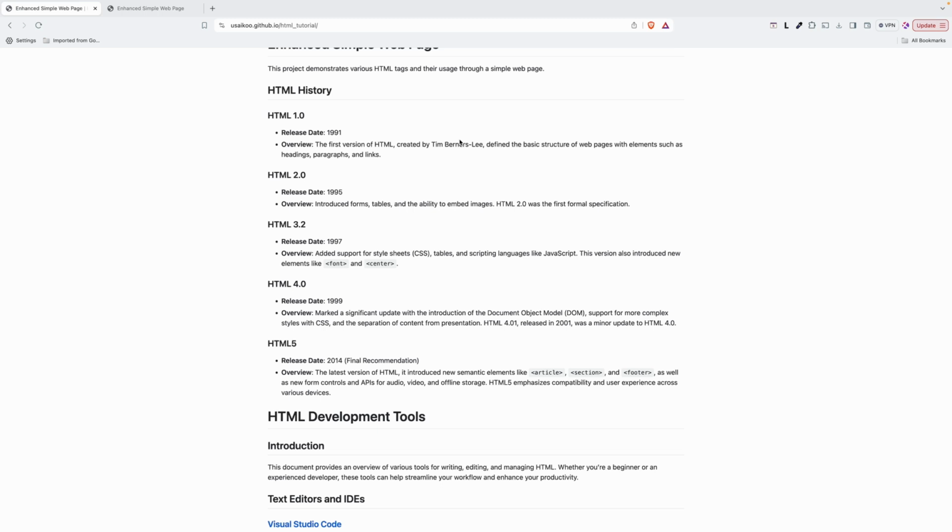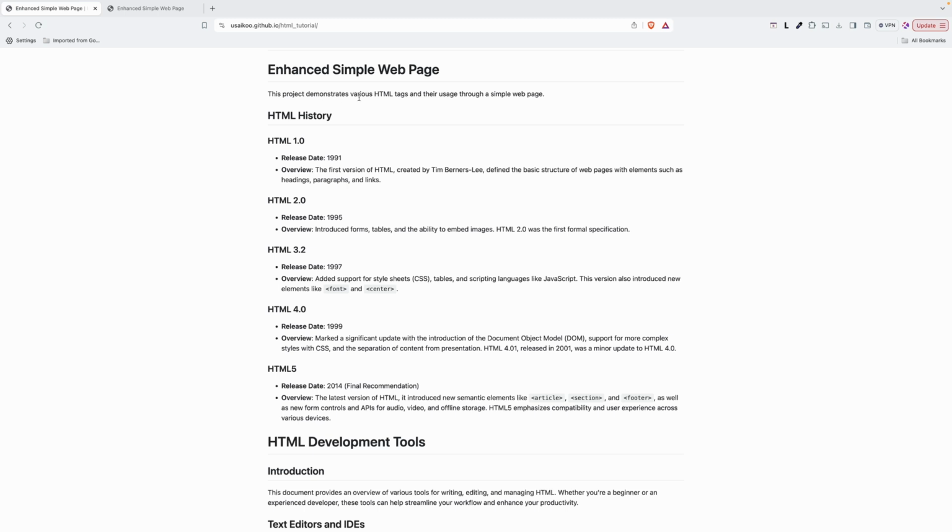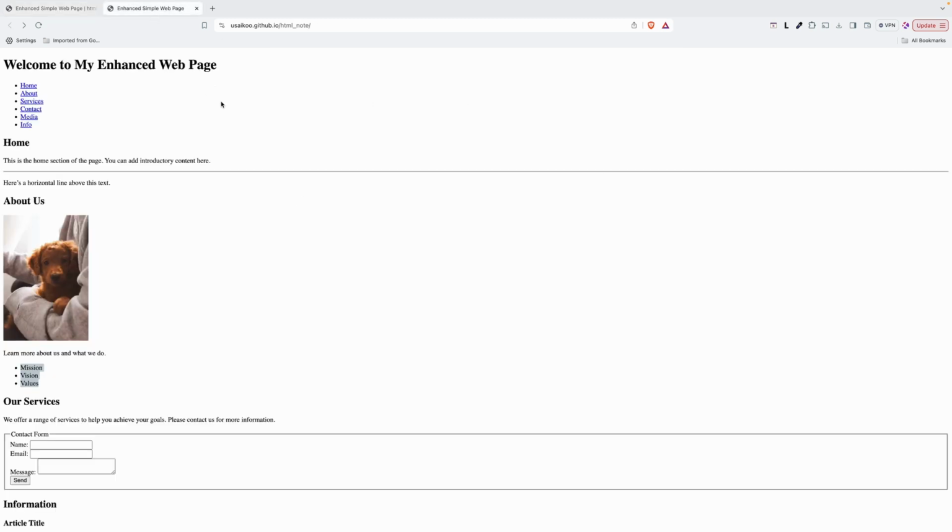the mind to learn. Okay, so first, this project demonstrates HTML tags only. They are used through a simple web page. I will show you the web page. You are going to build this along with me.